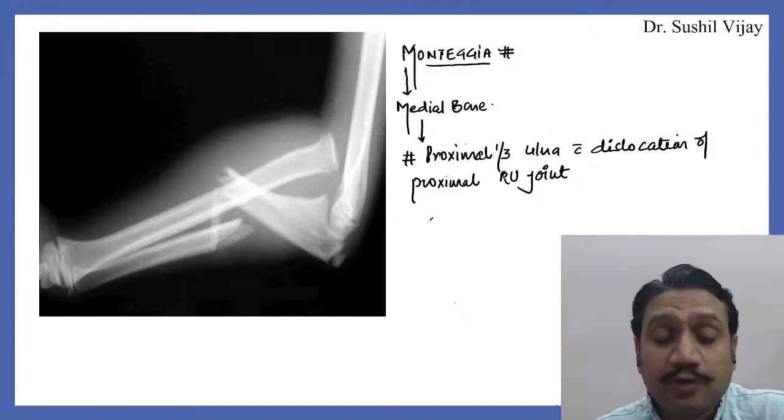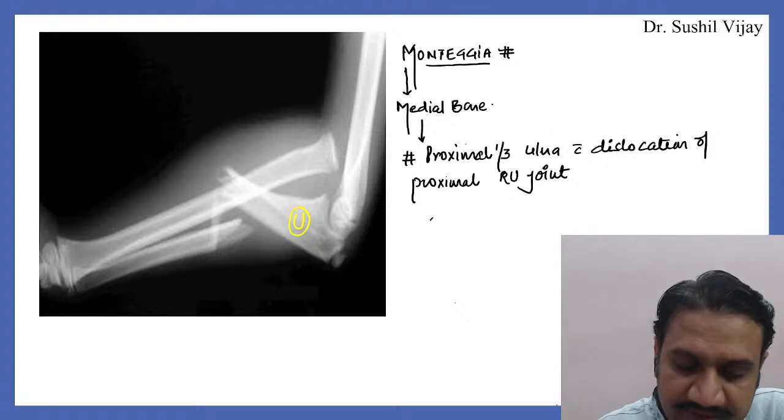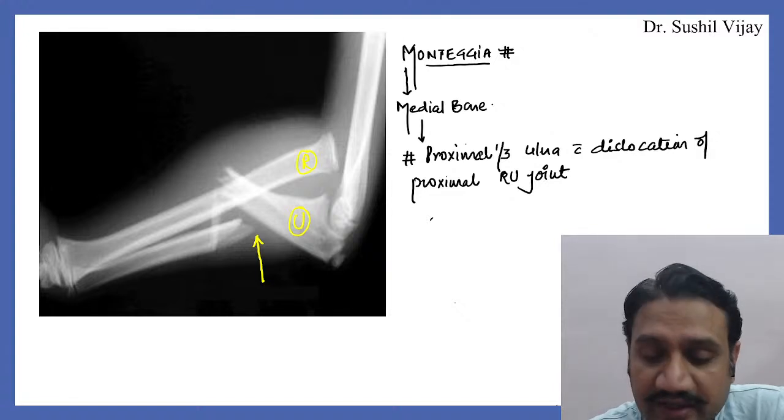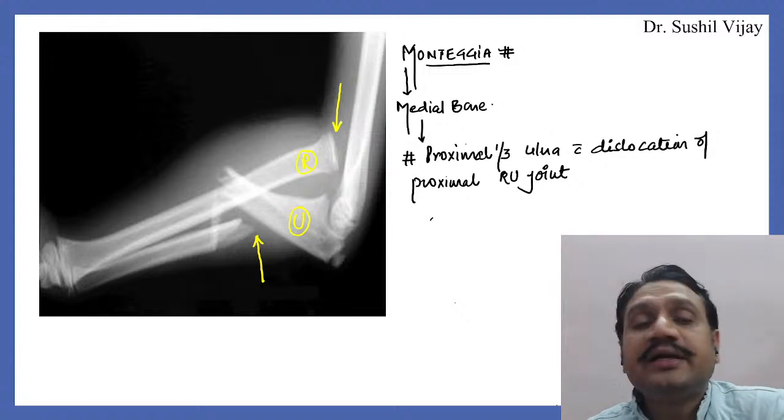Now see, both the things are proximal. If you look at the X-ray, this is the ulna bone here, this is the radius bone here. So there is a fracture of the proximal one third of the ulna, which is keeping the proximal radius also dislocated.